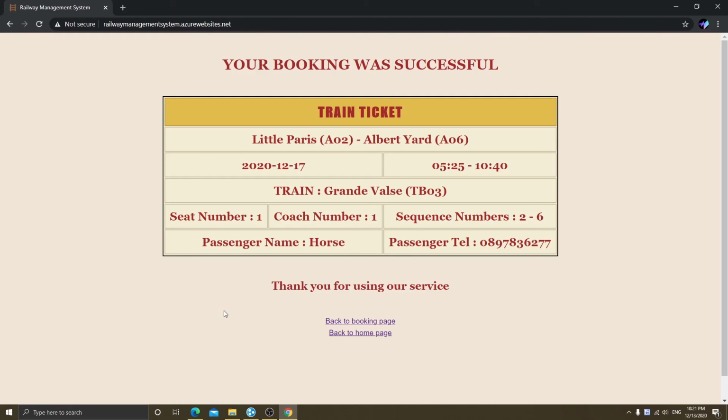When you see this page, it means that your booking was successful, and you can verify your information by checking the train ticket. The seat number and the coach number are generated on the server to make sure that your booking does not collide with anyone else.